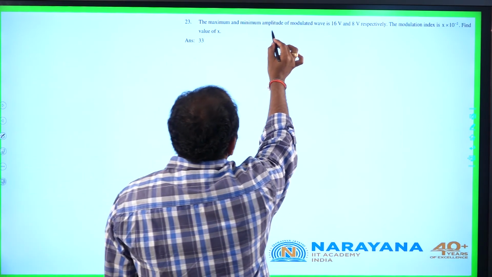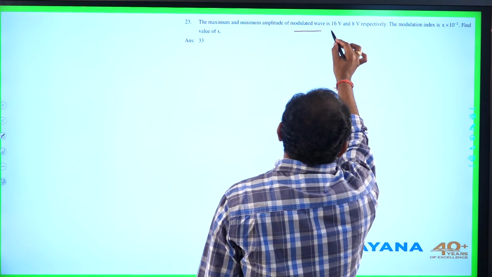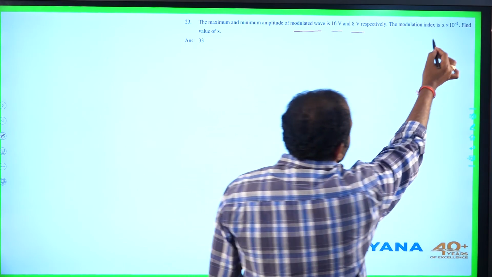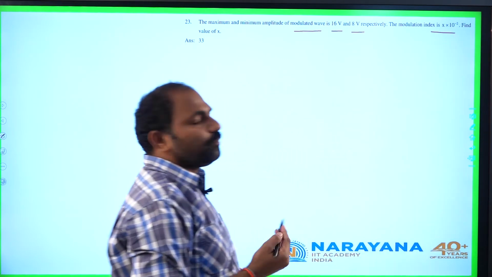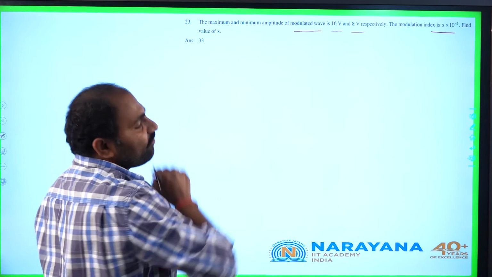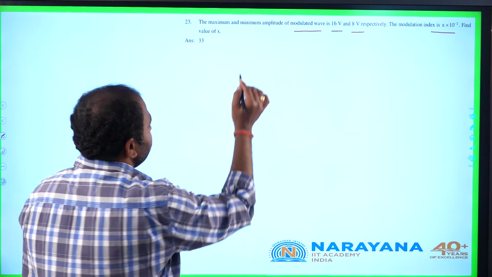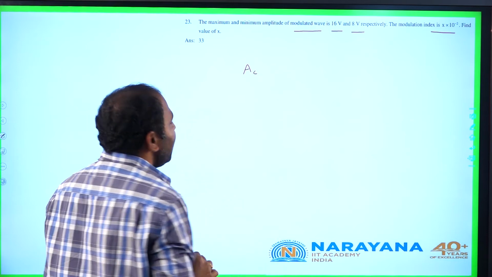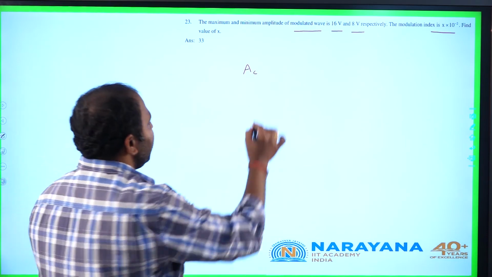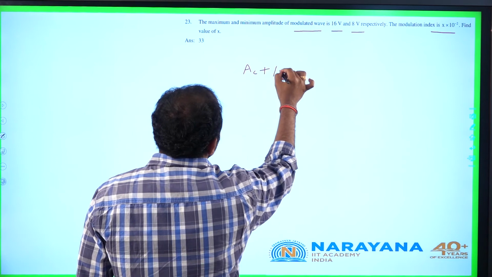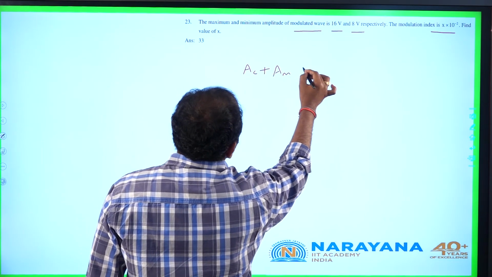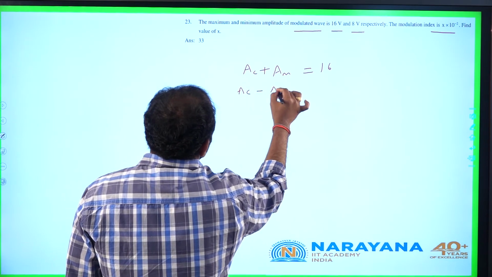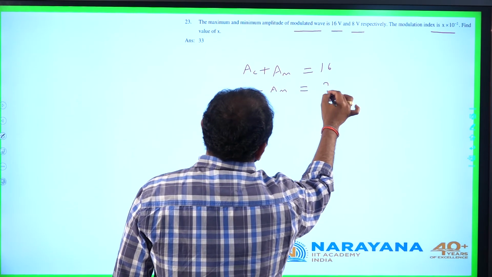The maximum and minimum amplitude of modulated wave is 16 volts and 8 volts respectively. The modulation index is x into 10 power minus 2. Find the value of x. So we know that maximum and minimum values: if AC is amplitude of carrier wave and AM is amplitude of modulating wave, AC plus AM is given as 16. Similarly, AC minus AM is given as 8.